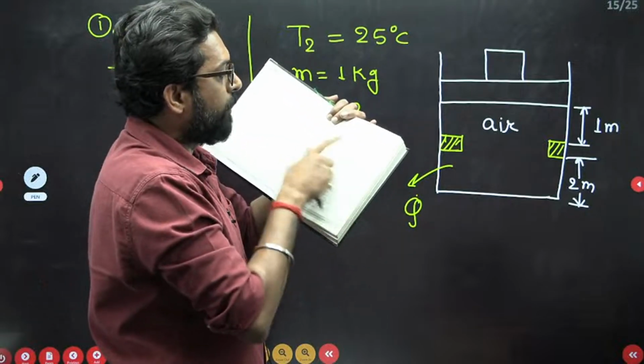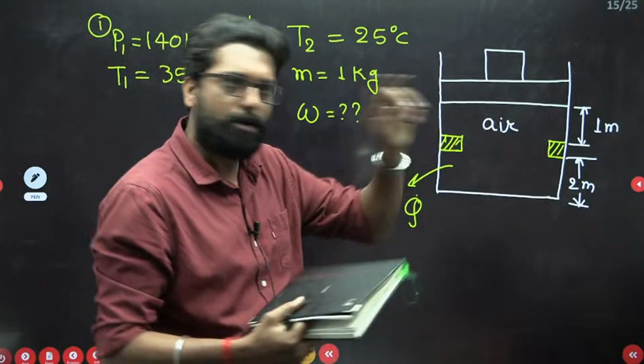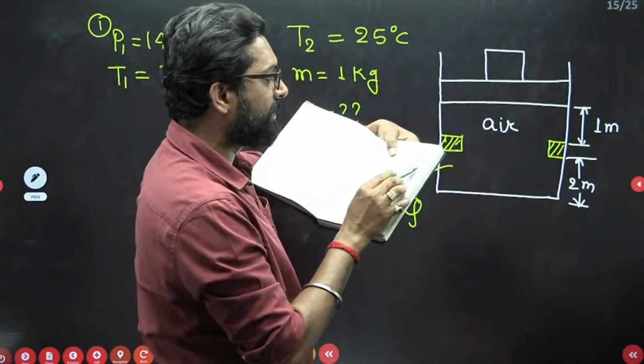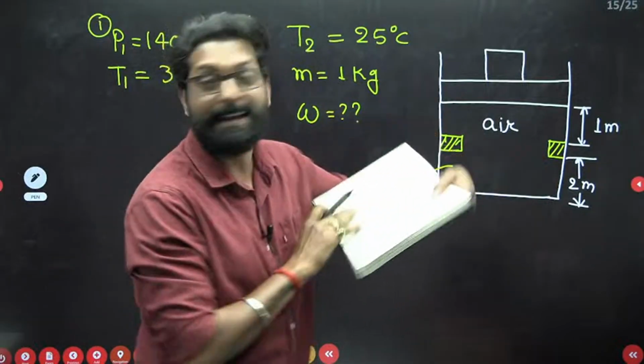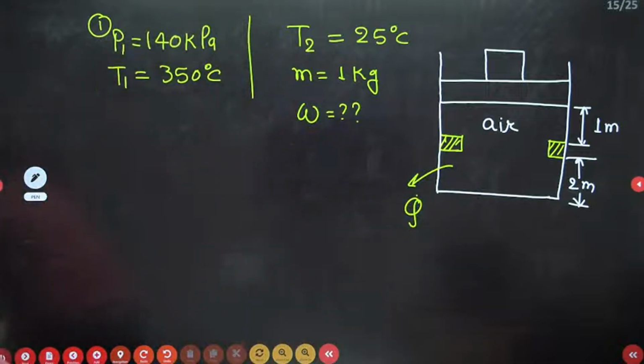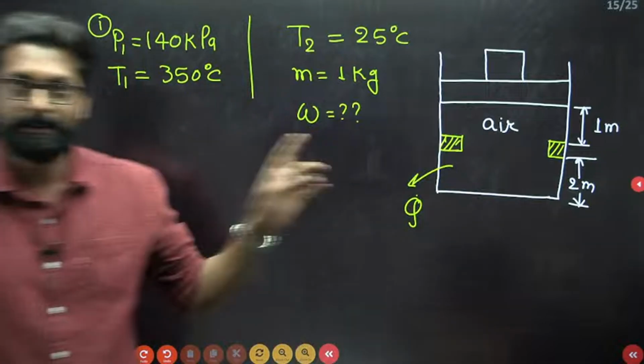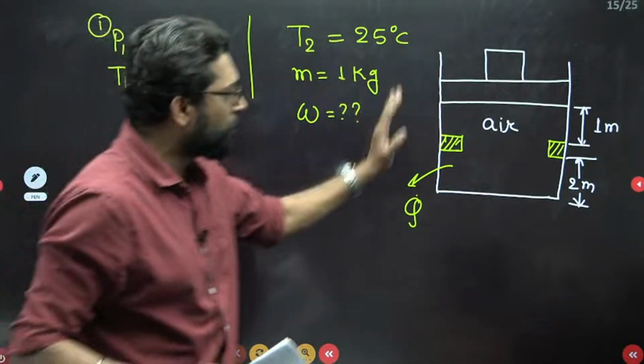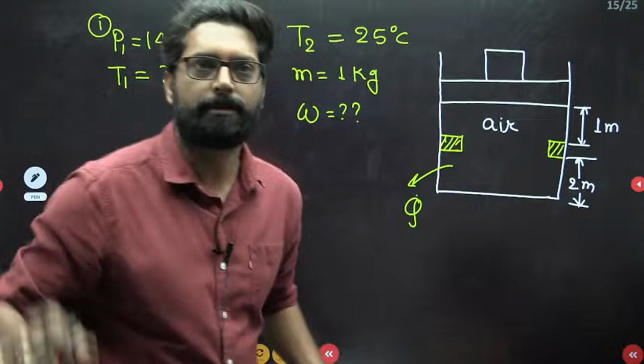In this question, I will just explain part 1. Is the piston resting on the stop at the final stage or not? These are analytical questions. Now, the second part in the diary: what is the specific work done by the air during the process? Same question they are asking here. What is the specific work output? So, if you are able to draw the PV diagram, the question is finished.